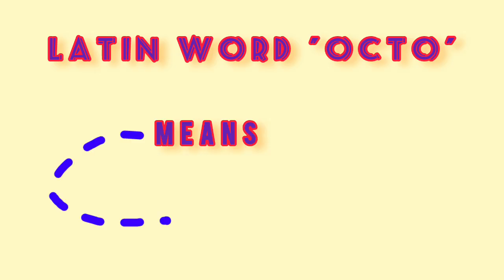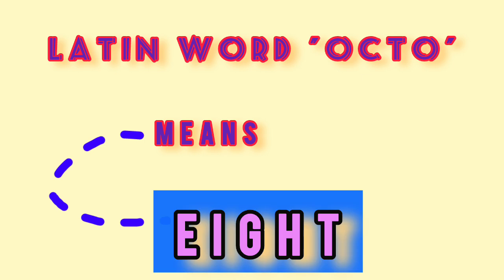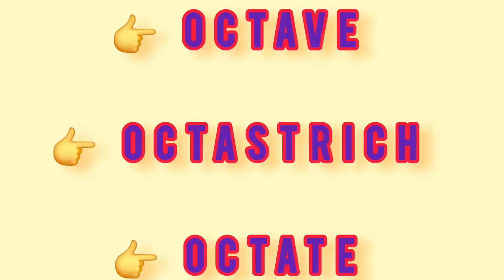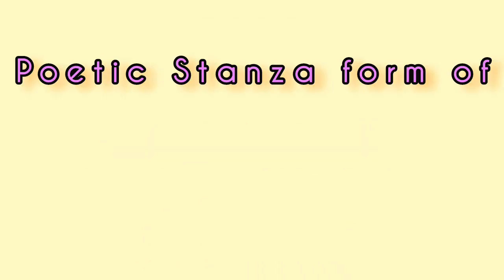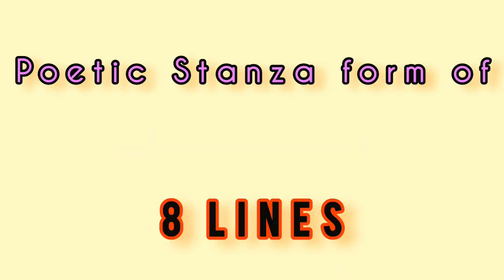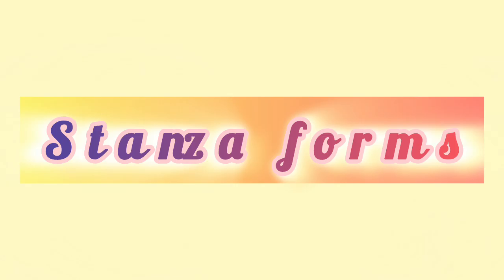Here we must remember the information that Latin word octo means 8. So this way the forms like octave, octastretch, or octet actually refer to a poetic stanza form having 8 lines.